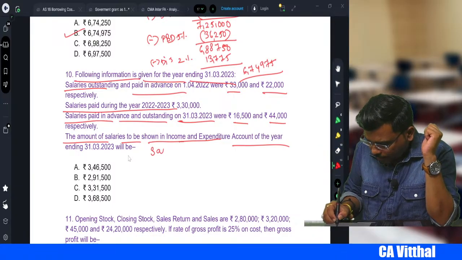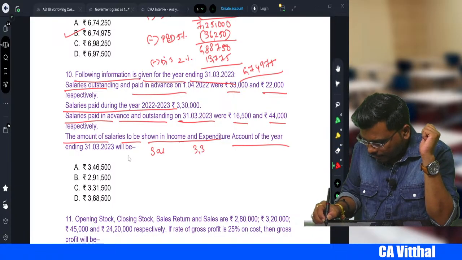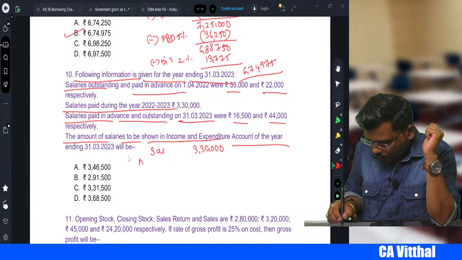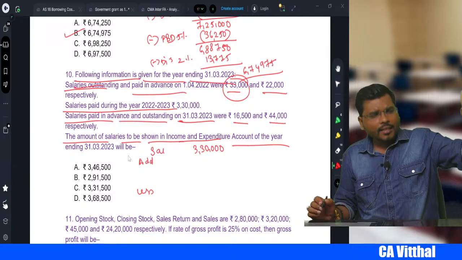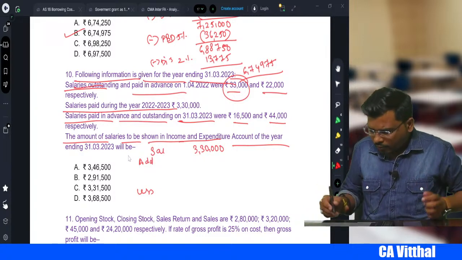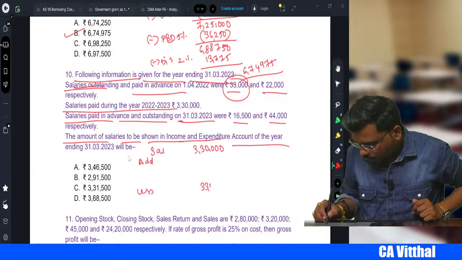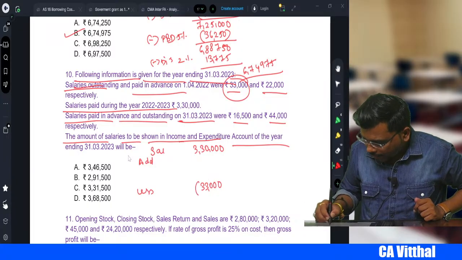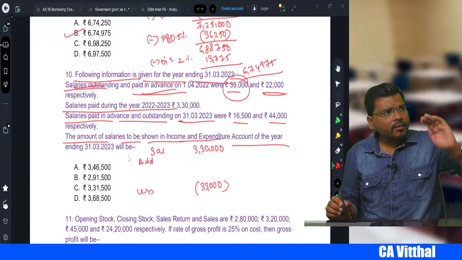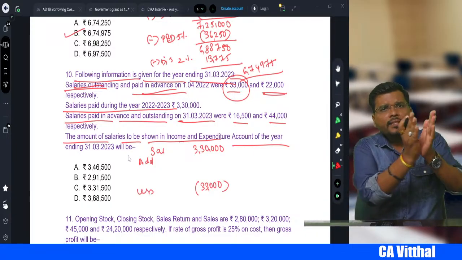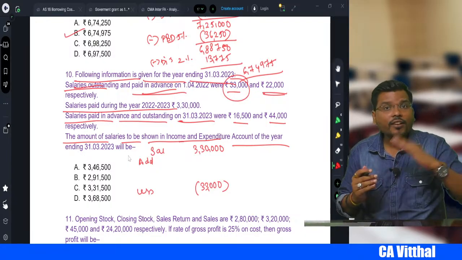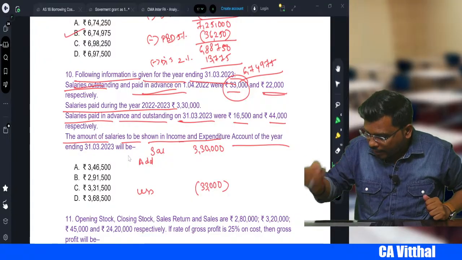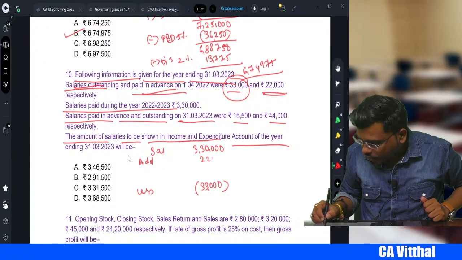How much it will be shown is very simple. First, how much salary paid? Total salary paid 3,30,000. From this we will add and we will less. What should we add, sir? Salary outstanding of last year. Is it expense for the current year, sir? No. So we will less 33,000. Next, my dear student, 22,000. Last year we paid the salary in advance. If you paid the salary in advance last year, that means it is the expense of which year, sir? Current year. It is not the expense of last year, correct? So what do we do then? We will add.